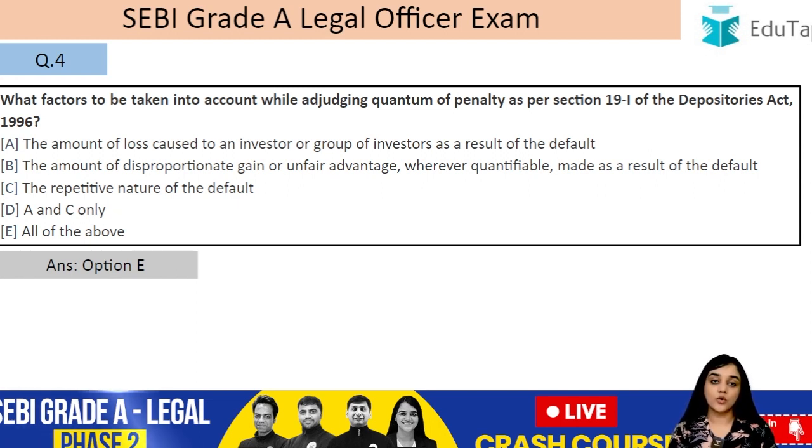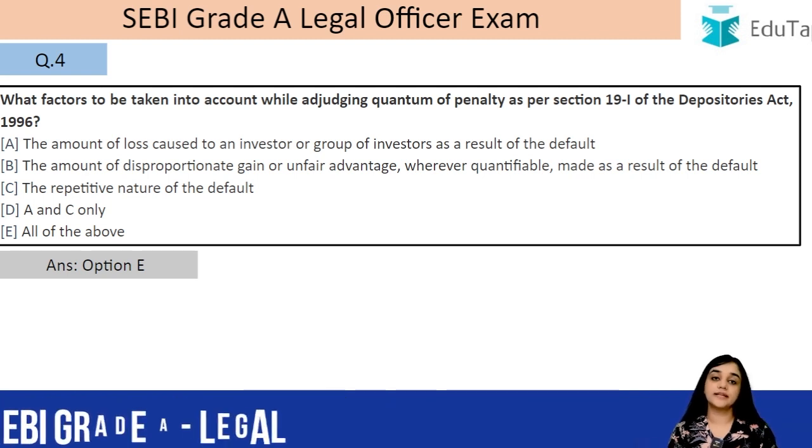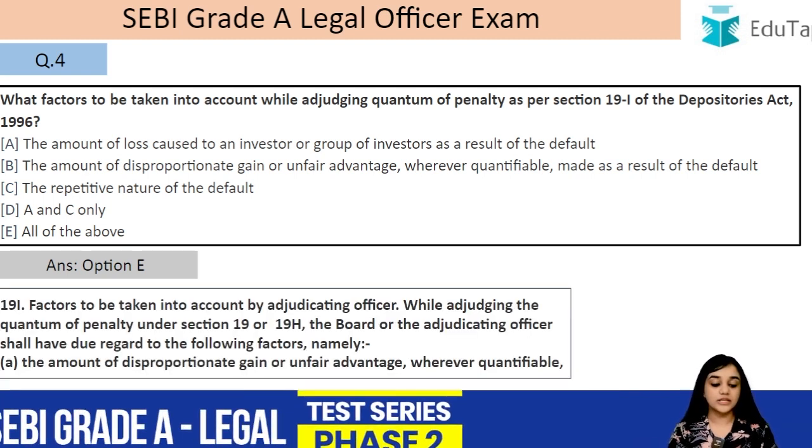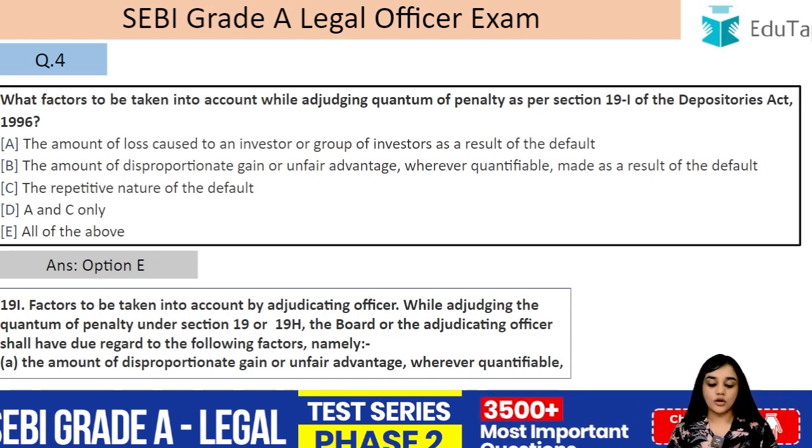All these have to be taken into account while adjudicating the quantum of a penalty. Adjudicating the quantum of the penalty means you have been declared guilty and now your sentence is being decided. So while adjudicating how much sentence is to be given, all of these factors have to be kept in mind. So what are these factors?